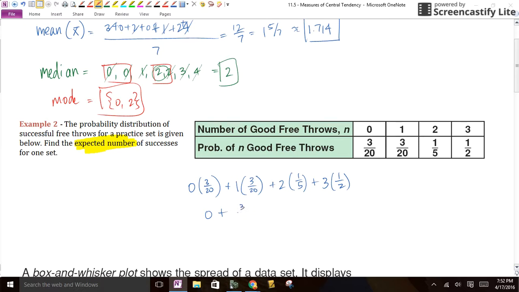0 plus 3/20 plus, what is that? That's going to be 2/5. All right, I'll do it in the next step. And that's going to be 3/2. And now I'm going to go ahead and do 3/20. Now I'm going to multiply this one by 4, so 8/20. Plus I'm going to multiply this one by, what am I multiplying? 10. 30/20. So what do I get? 41/20ths, or 2 and 1/20th, which is what, 2.05? That's how many I would expect her to make.